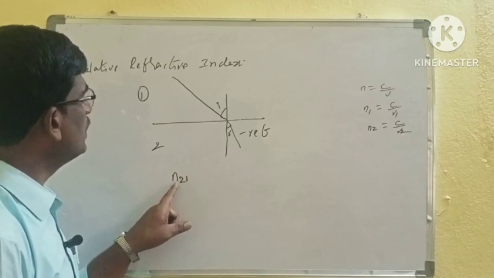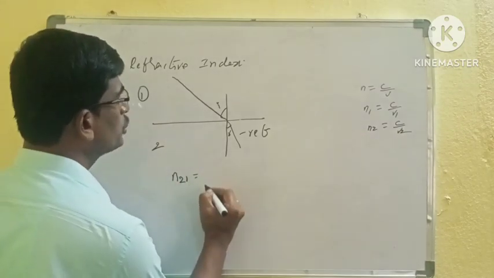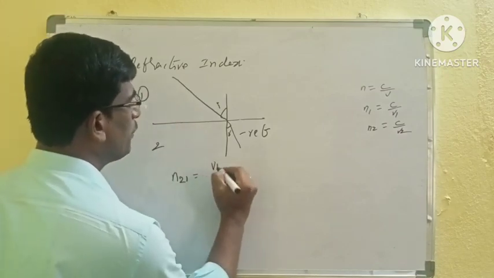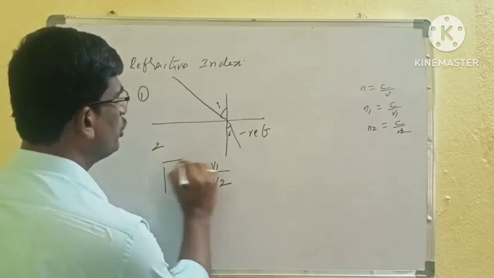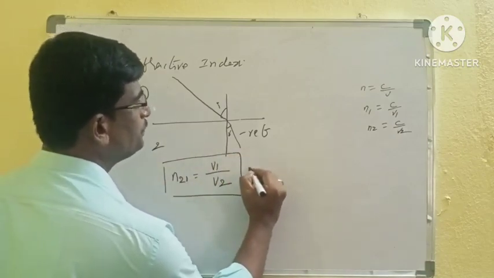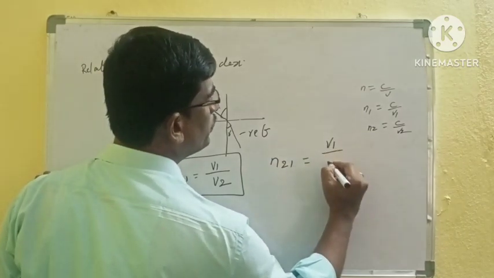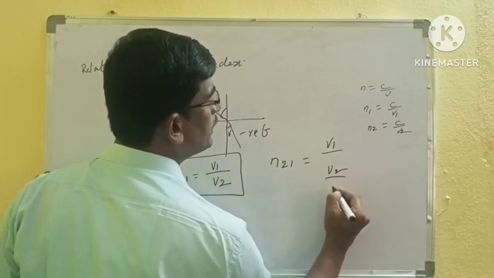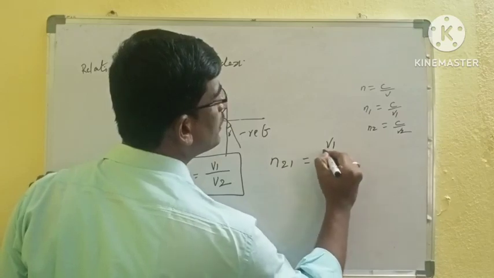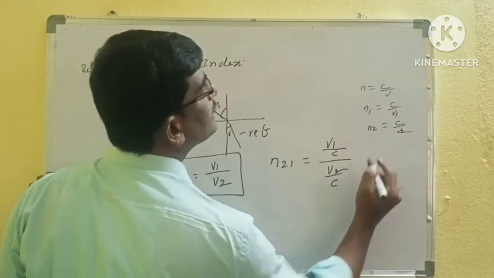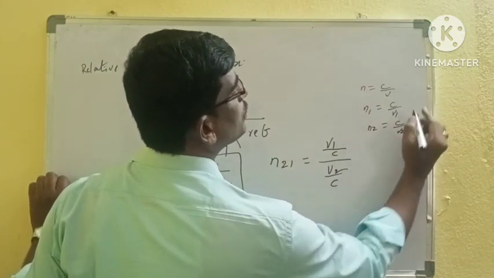the refractive index of the second medium with respect to the first medium is the ratio between the light velocity of the first medium and the light velocity of the second medium. That is called n21 is equal to v1 by v2. Now divide the numerator and denominator by c, the light velocity. n is equal to c by v, n1 is equal to c by v1, n2 is equal to c by v2.